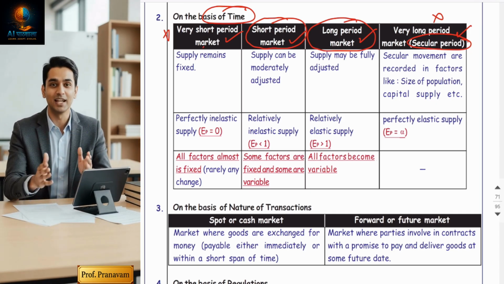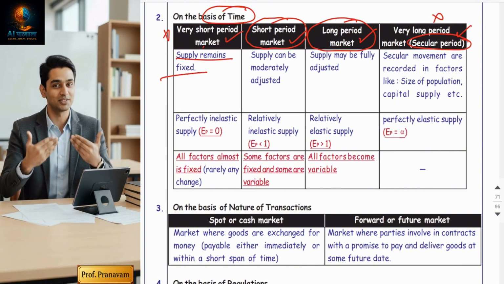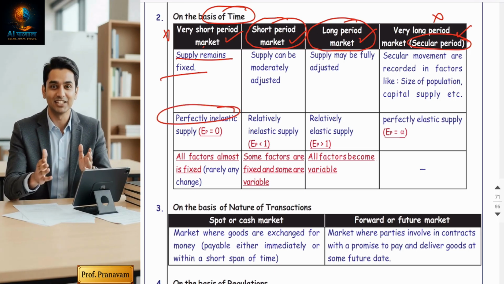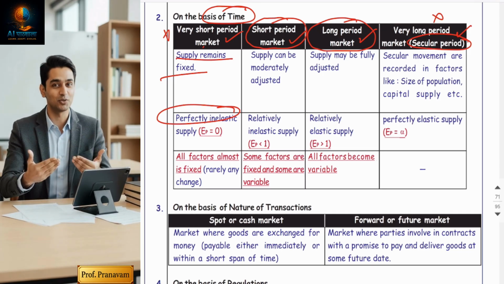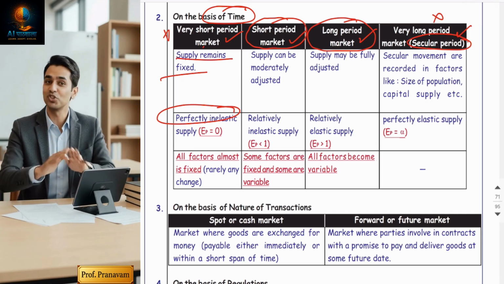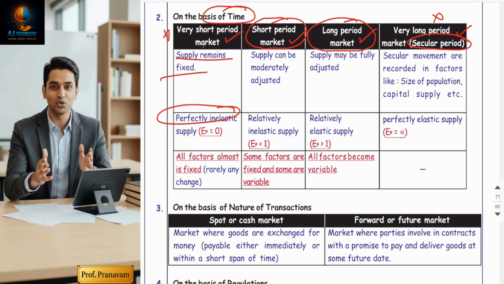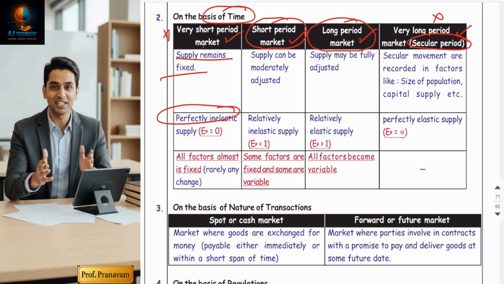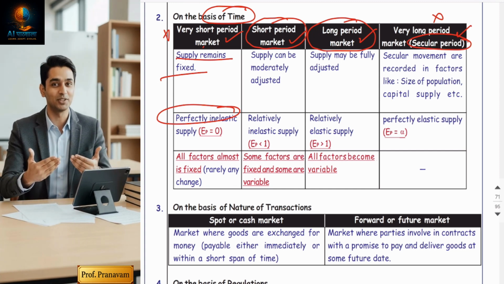Okay. Now, very short period market. The time is too short where supply remains fixed. Means you cannot increase the supply of your goods and services because it's a very small period. It is also called perfectly inelastic supply. Friends, all these four categories have been defined on the basis of elasticity of supply. So perfectly inelastic supply always indicates very short period. Examples are milk, fruits, flowers. They are very perishable goods, right? It's a very short period business.